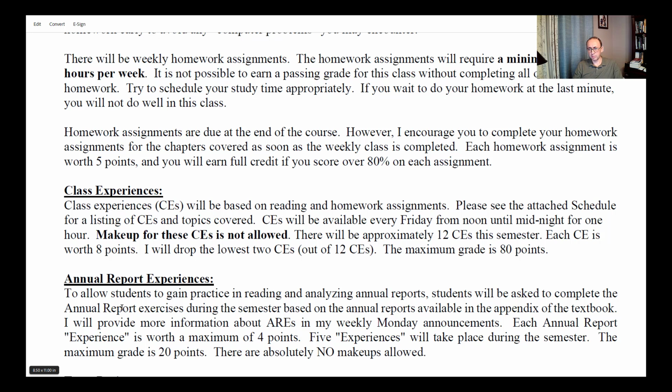You never need to submit the problem, but you only need to answer the 4 multiple choice questions. Each one of these is worth 8 points, so 2 points for each question, and we'll have 12 of these, 1 for each chapter. I think we're going to have only 10. So we're going to have only 10. The total grades for this is going to be 80 points.